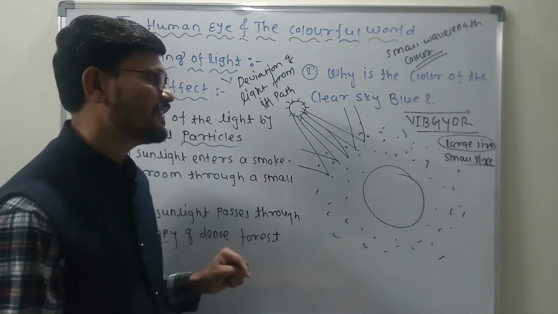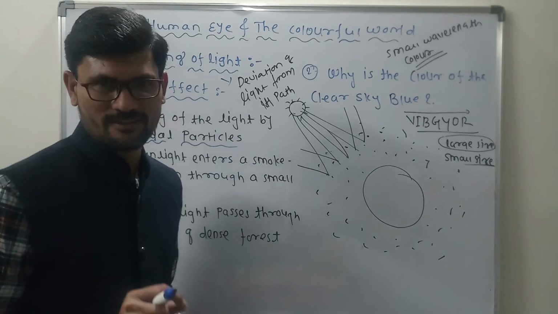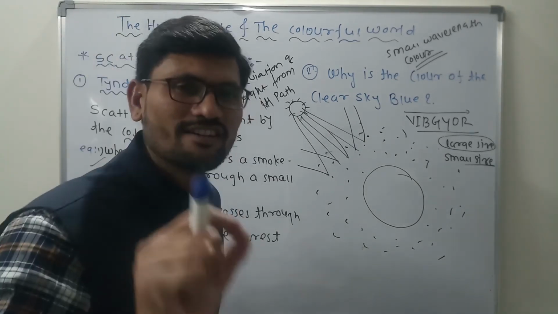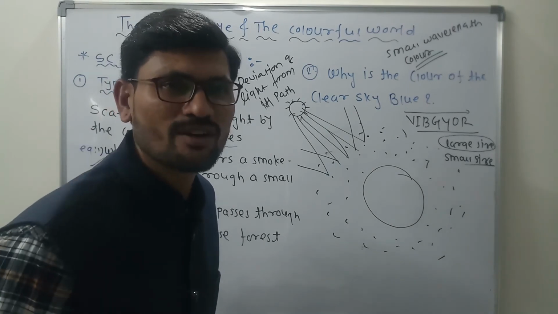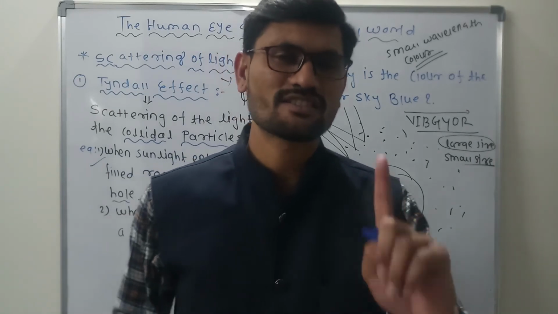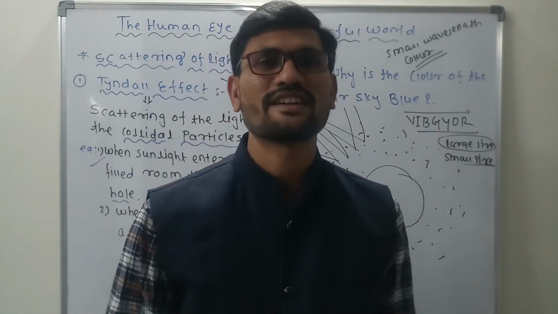Now amongst that, blue color is very much sensitive for our eyes, and that is the reason we observe that most of the blue color gets scattered in the atmosphere, and that is the reason the sky appears to be blue. Get what I'm saying? This was exactly the concept.